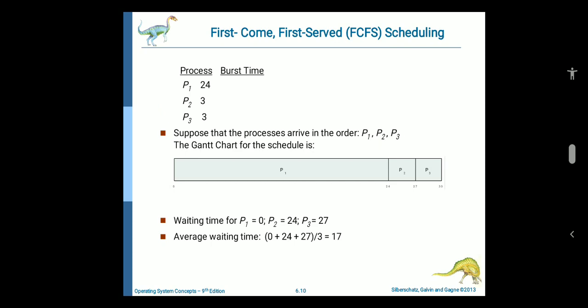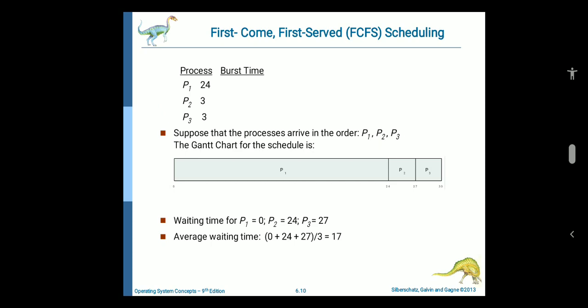So, different scheduling algorithms. The simplest scheduling algorithm that schedules according to arrival of process, this one is FCFS. The algorithm states that the process that requests the CPU first is allocated the CPU first. It is implemented by using a FIFO queue.